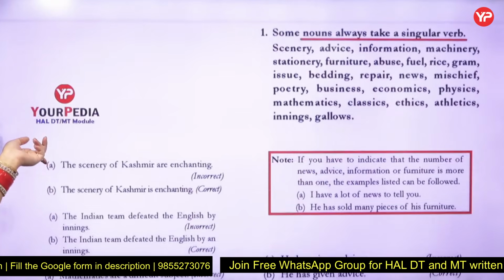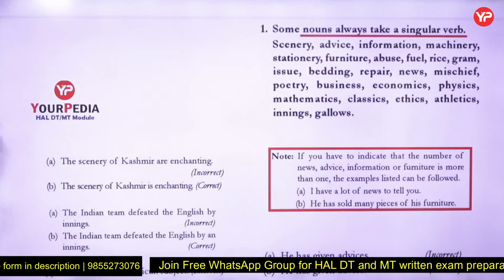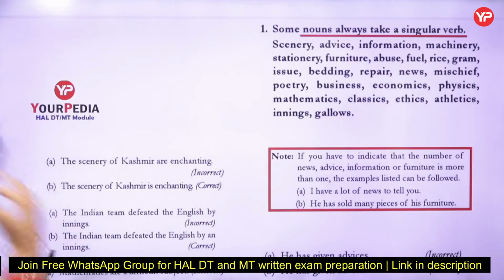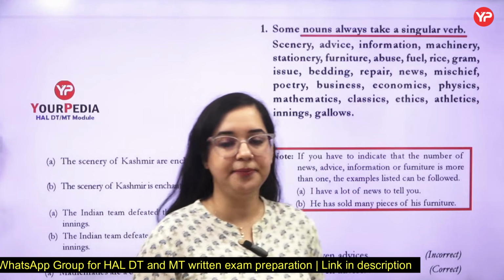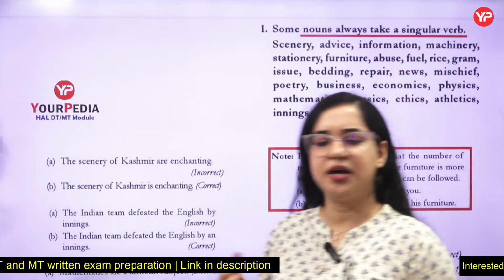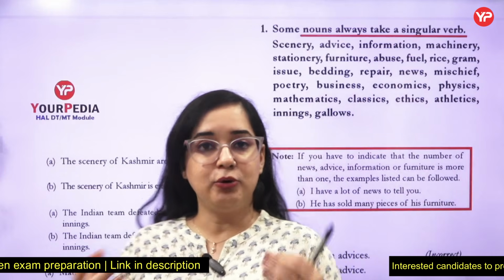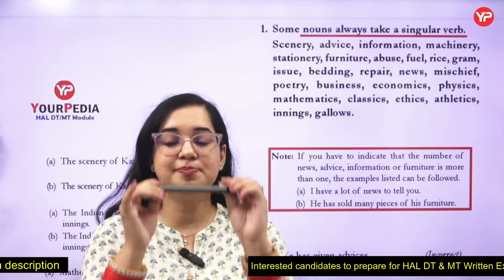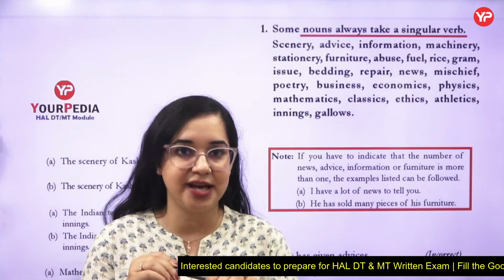This rule is based on nouns. Let me give you a recap of nouns also. We all know that we have studied nouns in the junior classes, right? A noun is the name of a person, place, thing, or idea. It can be anything. Even happiness is a noun, which is an abstract noun. Even this pen is a noun, which is a concrete noun.